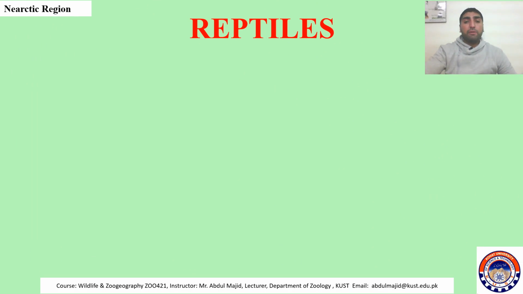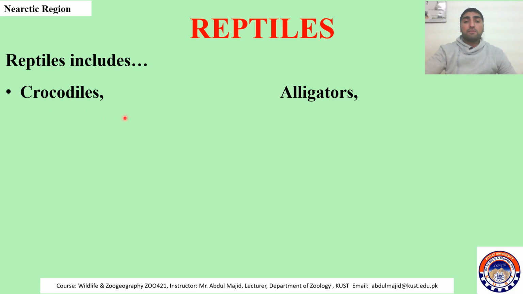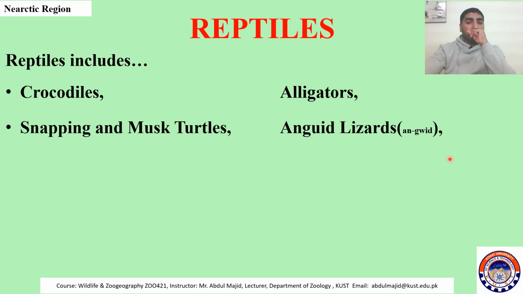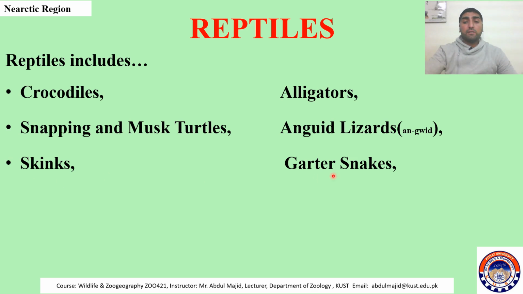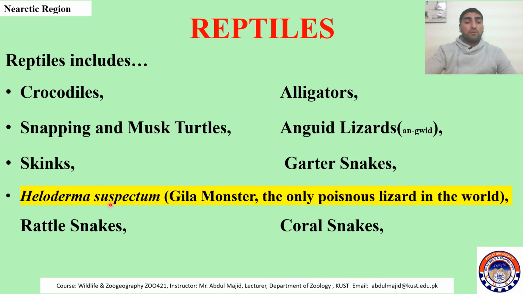Now among reptilian fauna, reptiles include crocodiles and alligators, alligator Mississippi, and alligator Cayman. Snapping turtles and musk turtles are also found here. Anguid lizards are also present here. Skinks are also present here. Garter snakes and Heloderma suspectum. There are more than 2,000 species of lizards throughout the world, but none of them are poisonous.